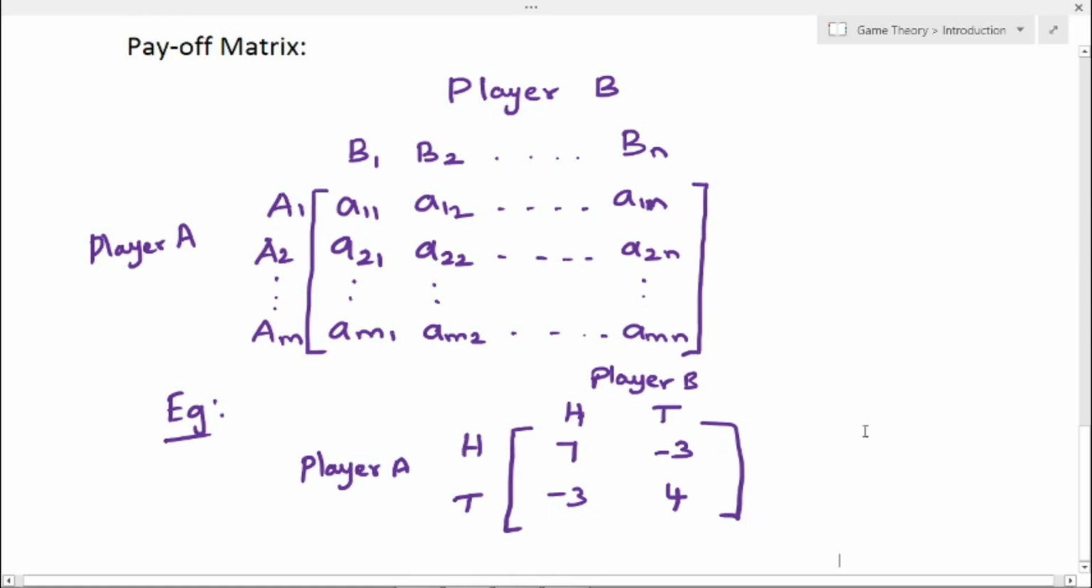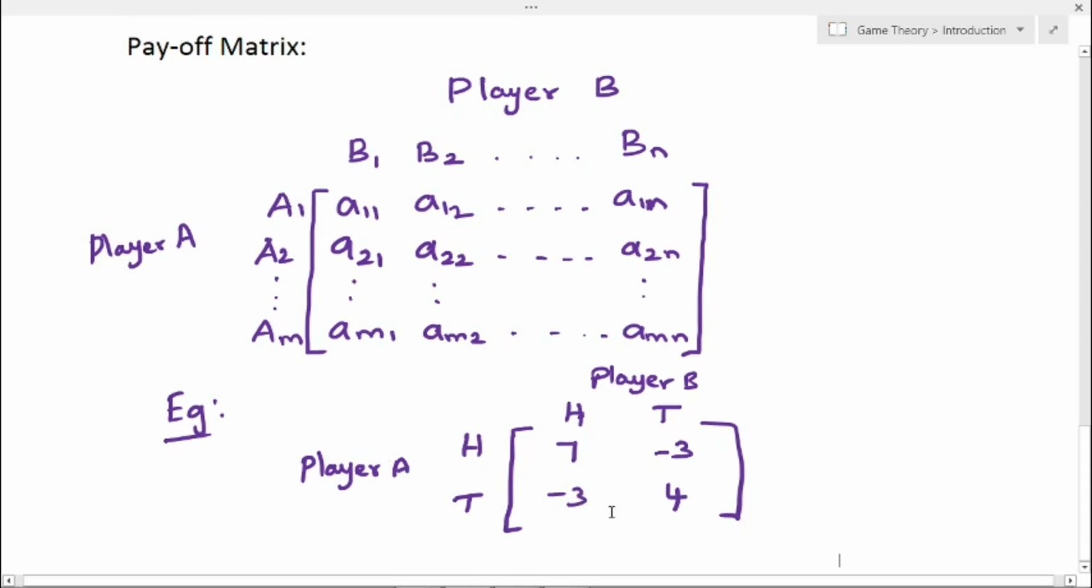Next, in this example, we have player A and player B, and we have the payoff values. These values correspond to player A, because usually the payoff values correspond to what we mention on the left-hand side. So here we have player A, right? These are the payoff values of player A.